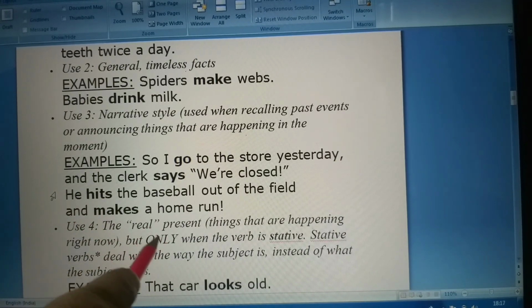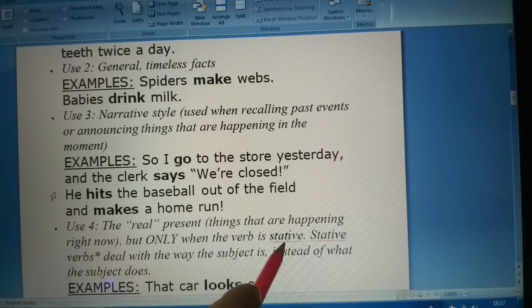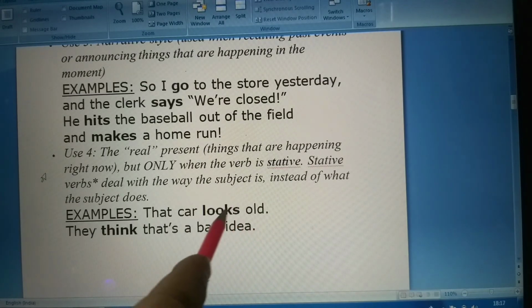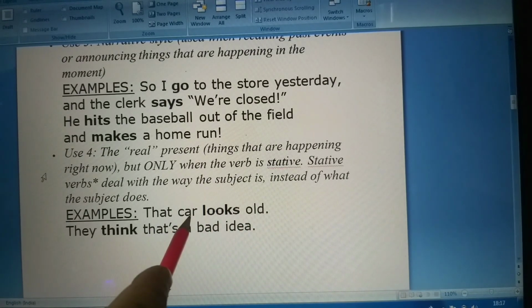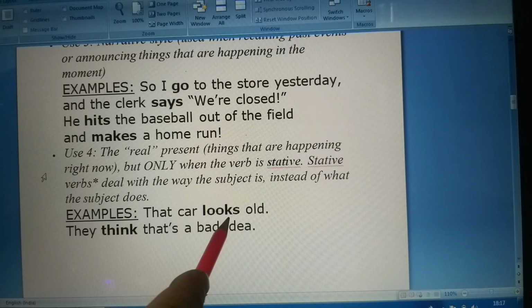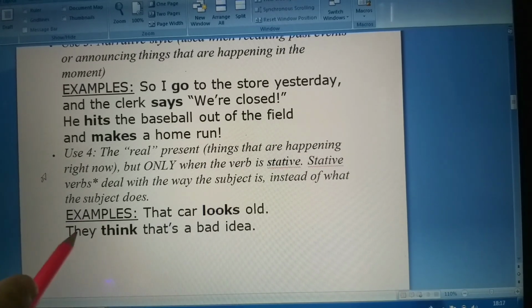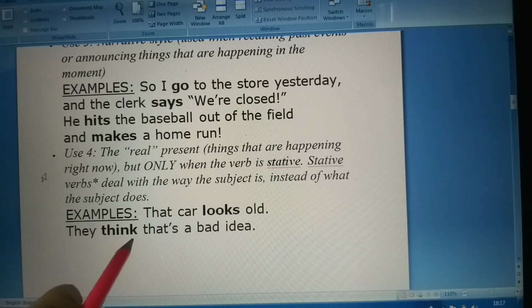Now the real present, things that are happening right now, but only when the verb is stative. Stative verbs deal with the way the subject is instead of what the subject does. That is, the car looks old. Over here also, that car looks old. Car is in the singular form. We are using s with it in the verb. They think that's a bad idea. Now they is a plural form, but in the verb form we will use think.